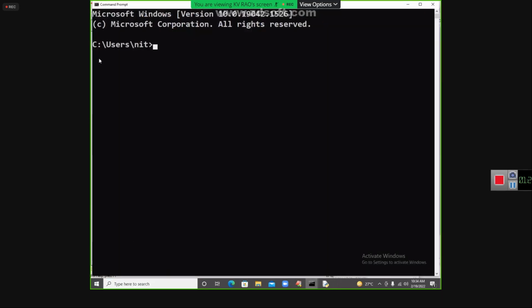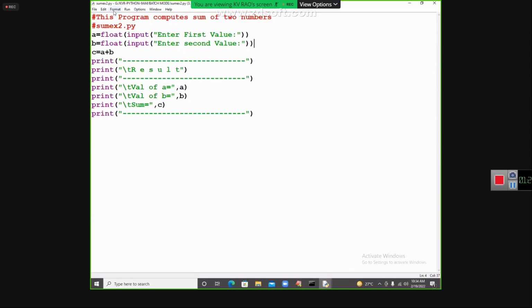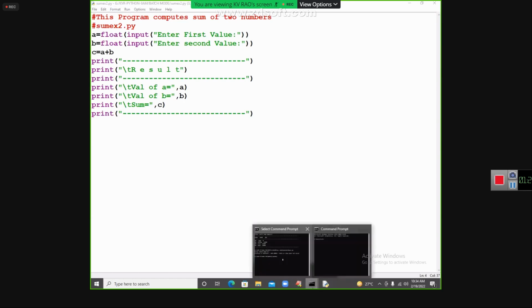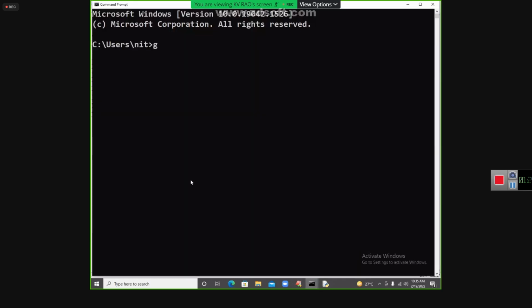Once you do this, it shows C colon. Where is my program available? In the G colon. I told you this is small knowledge. It is not Python knowledge, it is general knowledge of computers. CD. My folder name is KVR Python 9 AM.